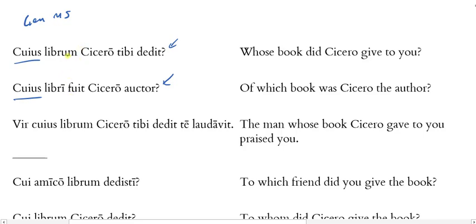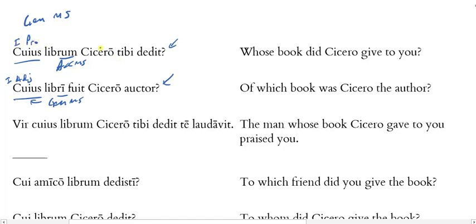Look at librum. That is not genitive singular, is it? That ending is accusative, masculine singular, but libri over here, that is genitive, masculine singular, isn't it? So in this case, we have a match of both of these. So this one is the interrogative adjective, and this one is the interrogative pronoun.